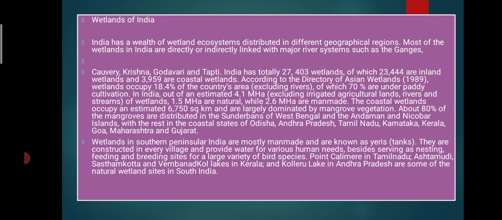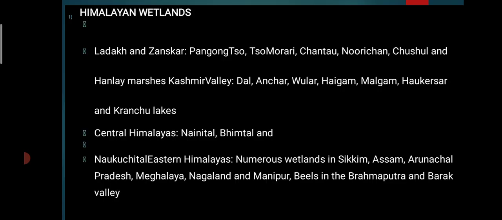Examples are Point Calimere in Tamil Nadu, Ashtamudi, Sasthamkotta, and Vembanad Kol Lake in Kerala, and Kolleru Lake in Andhra Pradesh, some natural wetlands in South India. Okay, that is nothing but the structure or the places where wetlands are present in India.